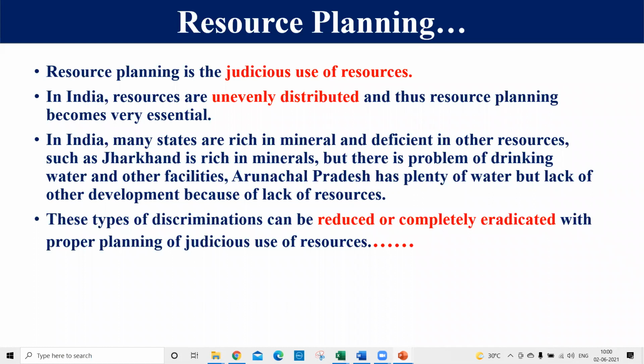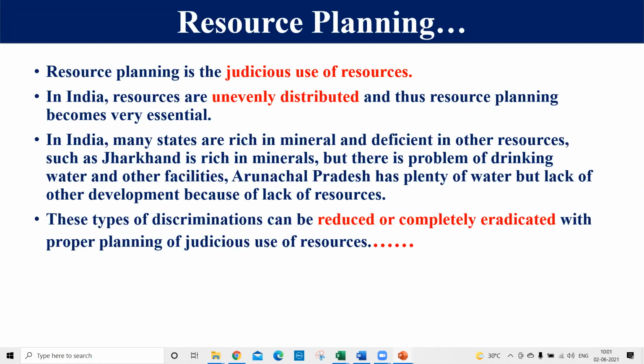And even if we think about the states of Jharkhand, Chhattisgarh, and Bihar also, these are places where all types of resources are found in a proper amount, right?